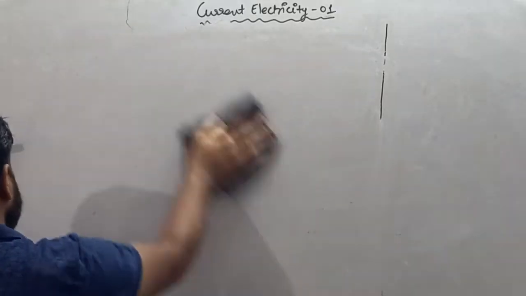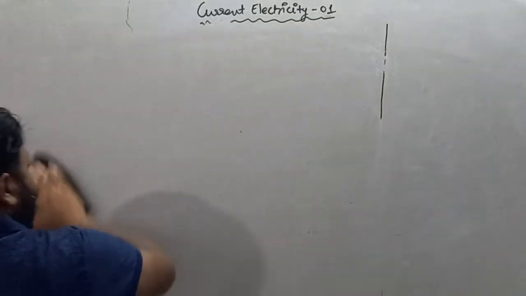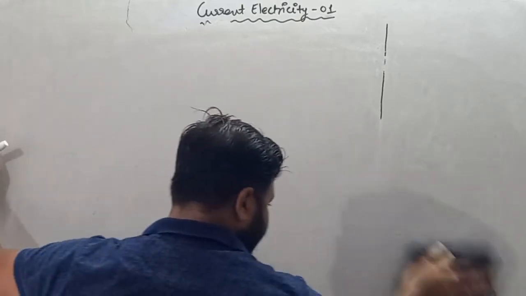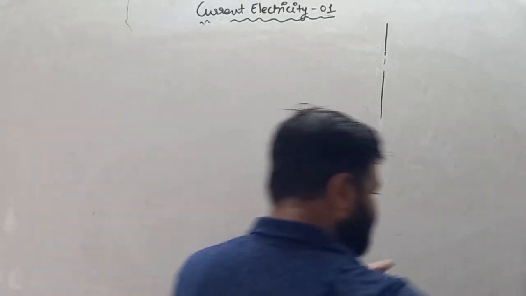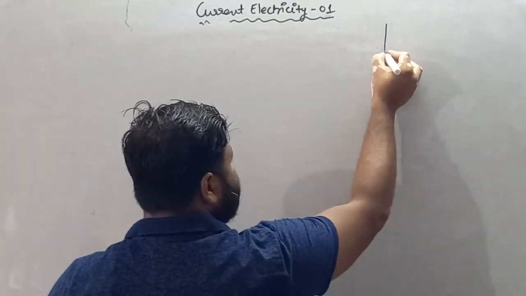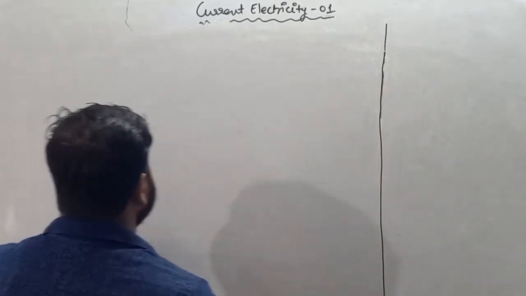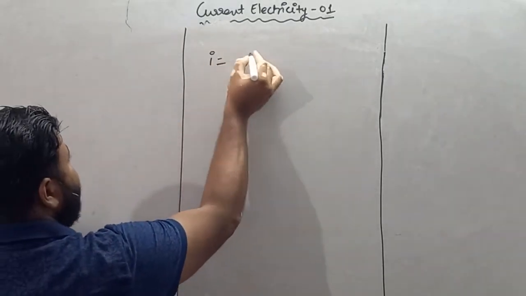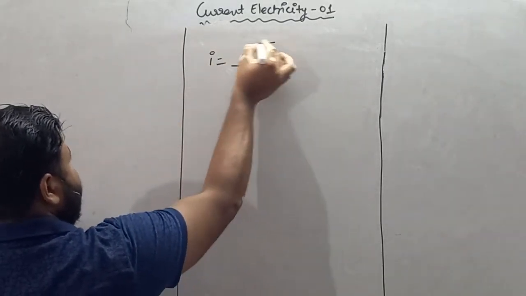I am repeating once again: current is defined with respect to time. So here comes the definition of current: rate of flow of charge with respect to time is called current.